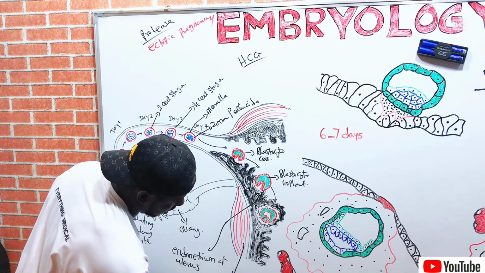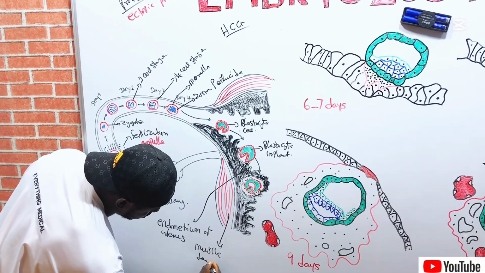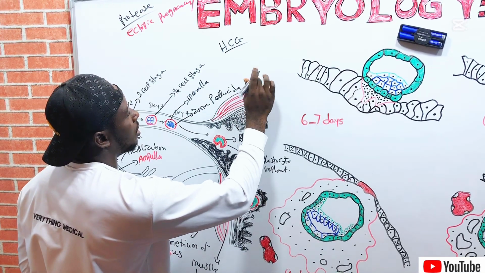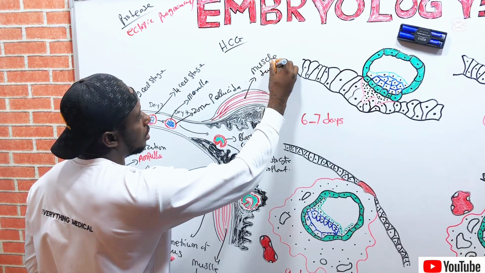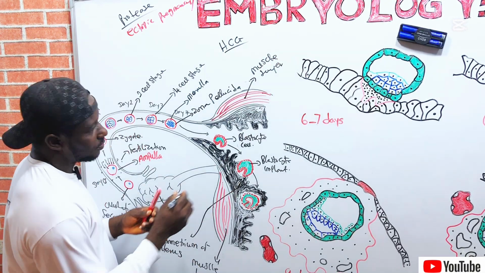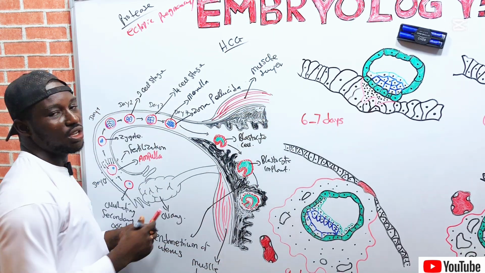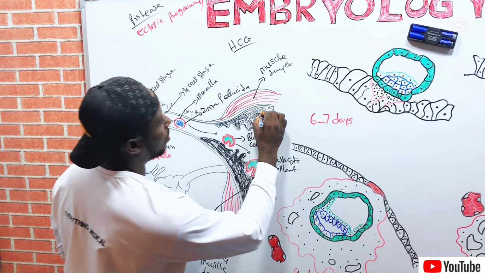This is muscle layer. This is also muscle layer. This is also the uterine wall, right? This is uterine wall.